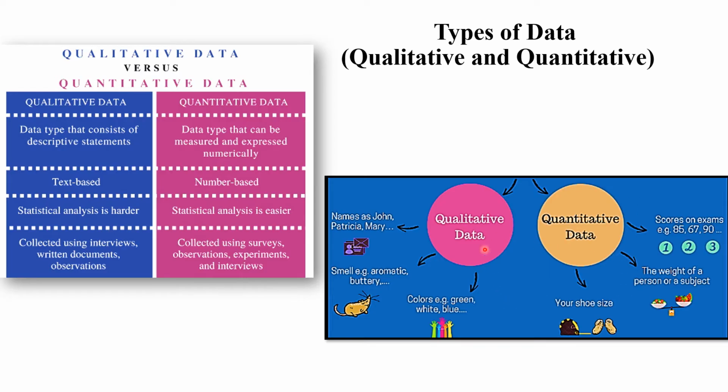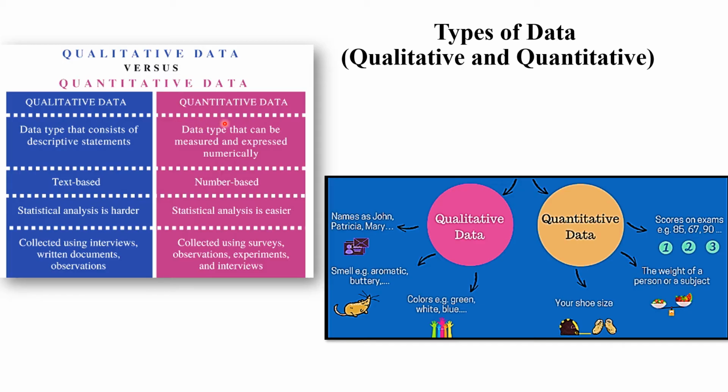See in this diagram, the example of qualitative data, that is names. Each and every person has a particular name. So this is called quality. Then smell, colors, that is red, green, white, blue. So this is called qualitative data. Qualitative data describes particular things or it is in textual format.